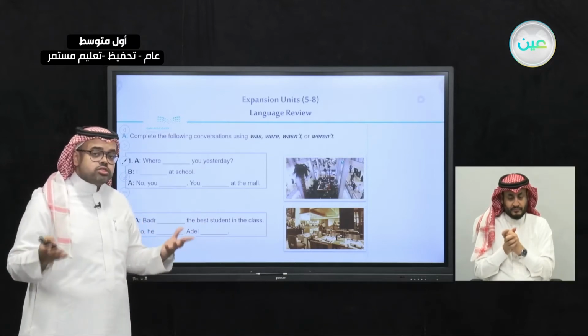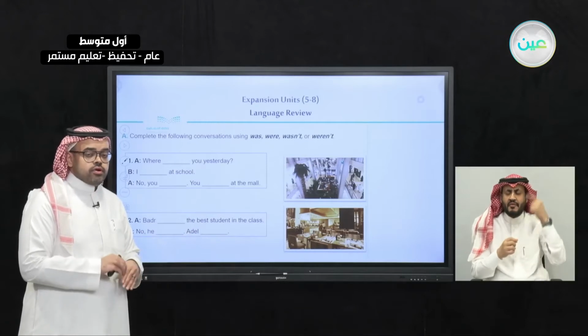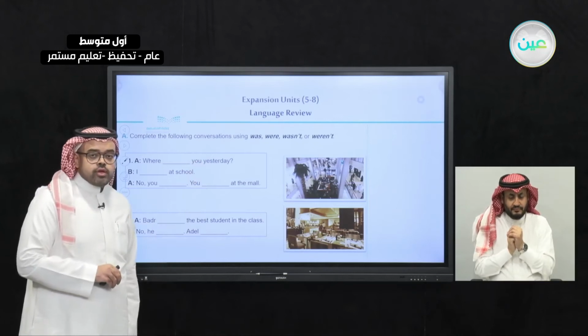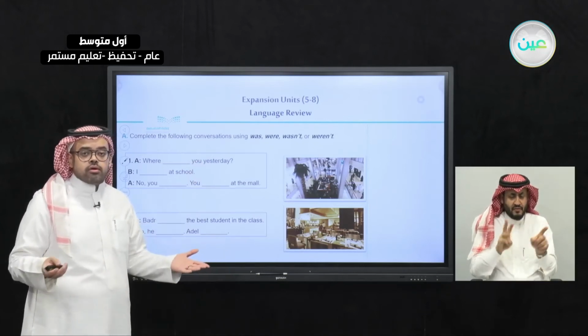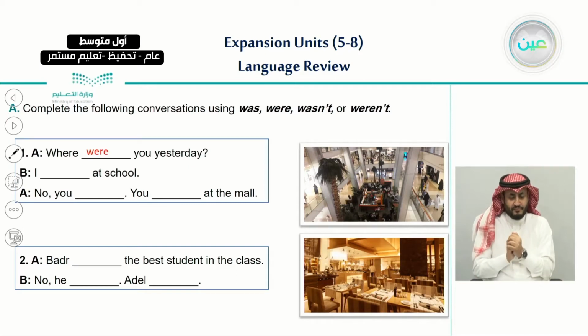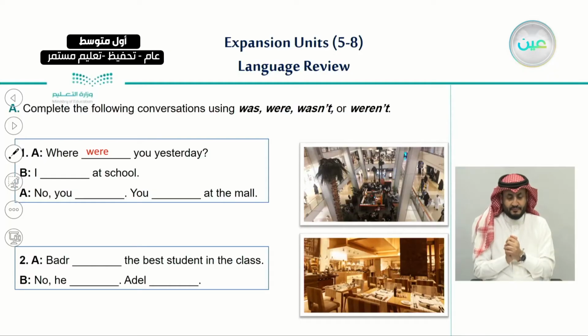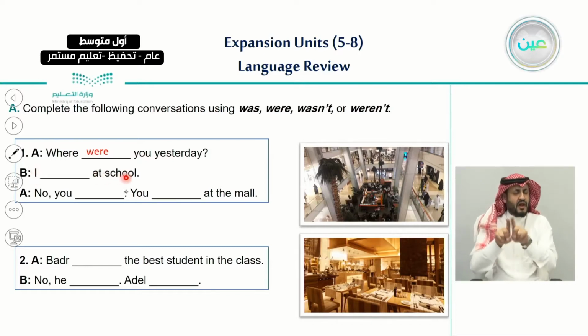So just remind me, what is the verb that we can use with the subject pronoun you? Is it was or were? Very good. It is were. We have learned that we can use were with the subject pronoun you. So the first question of this conversation is, where were you yesterday? The other person here is trying to answer. He said, I blank at school.